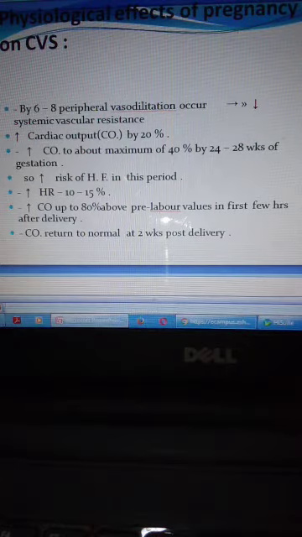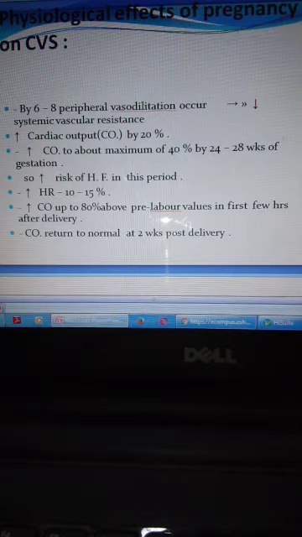By 6 to 8 weeks, peripheral vasodilation will occur, and this leads to decreased systemic vascular resistance, and there is an increase in cardiac output by 20%, reaching a maximum of 40% by 24 to 28 weeks of gestation. So the risk of heart failure increases in this period.